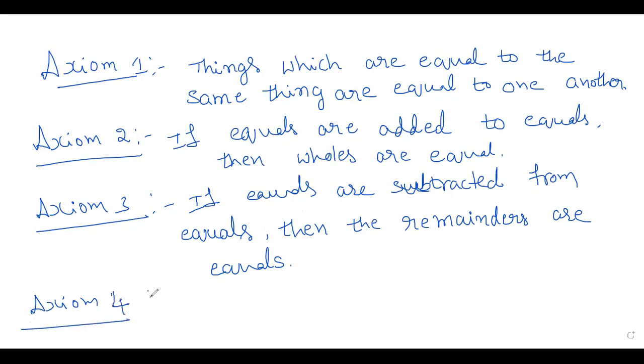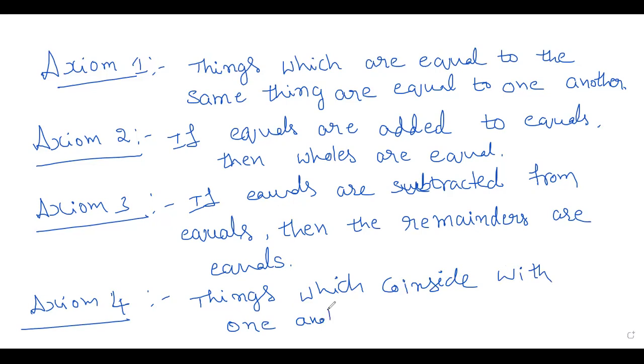Next, axiom 4: Things which coincide with one another are equal to one another. That means both are similar, both are called congruent. So these are four, and I will write the fifth one.